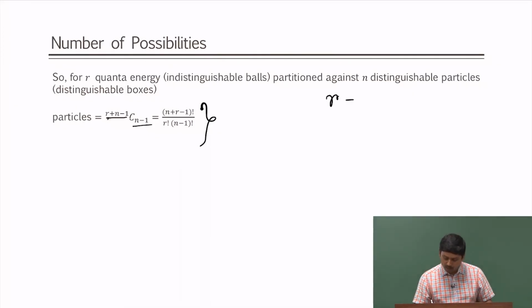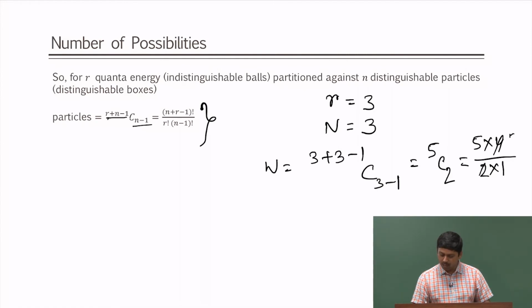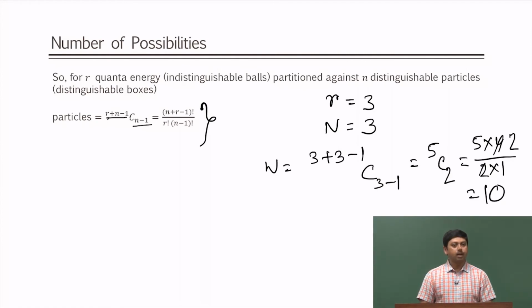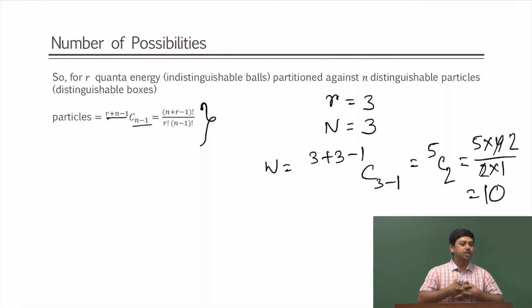That is 3 units of energy and 3 particles, so r equal to 3 and n equal to 3. So the number of ways is 3 plus 3 minus 1, choose 3 minus 1, which is 5C2. And what is 5C2? 5 into 4 by 2 into 1 gives me 10, and 10 was the total number of possibilities obtained when 3 units of energy were distributed in 3 particles.